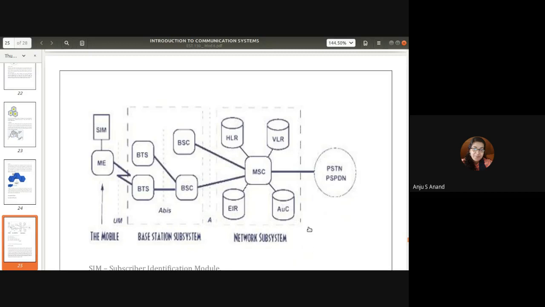One more is the operation control subsystem, OSS, which controls the operation of all other subsystems.